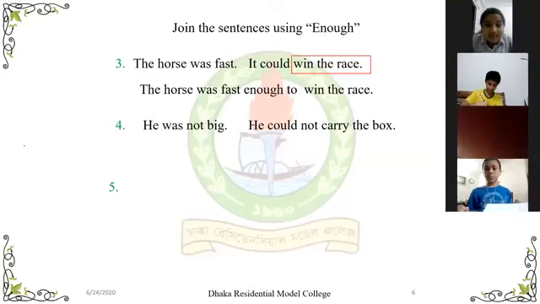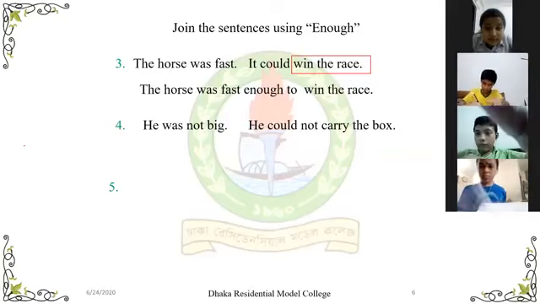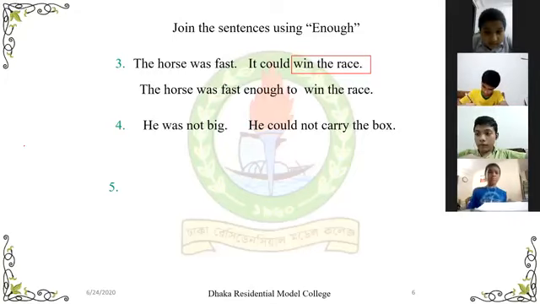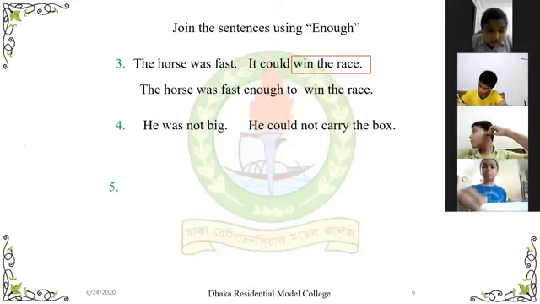Tamim. Tamim, can you unmute yourself, Tamim? Hello, Mr. Tamim. Tahmid Al-Jabir.